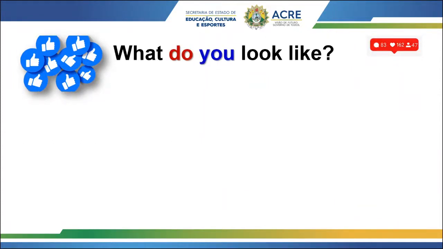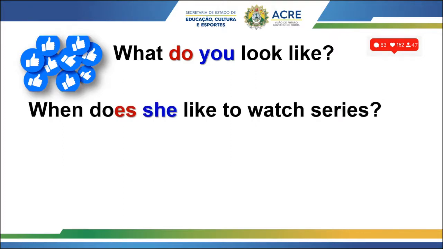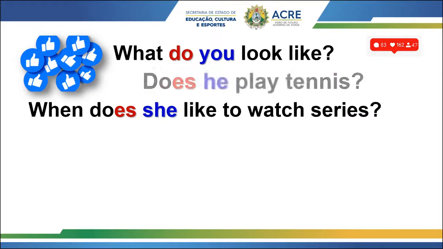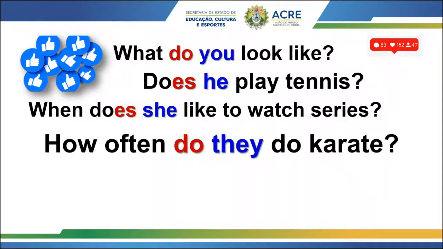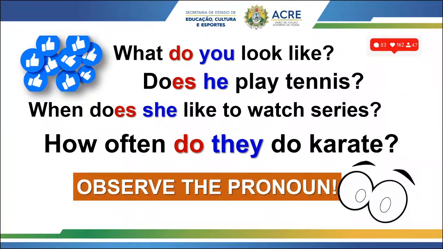Let's repeat. What do you like to do? When does she like to watch series? Does he play tennis? How often do they do karate? So look, it's important to observe the pronoun. For example, sentence number 1, we have what do you like to do? We have do and you. But sentence number 2 is does he play tennis?